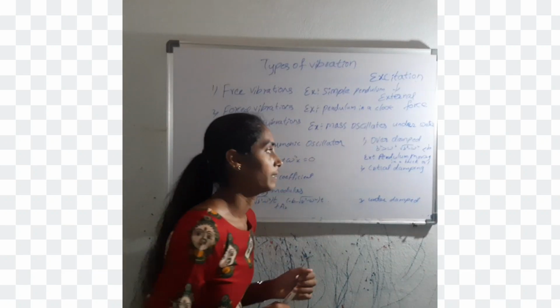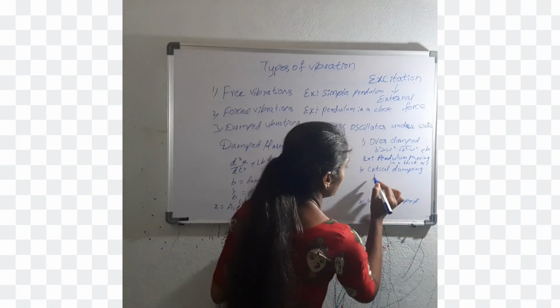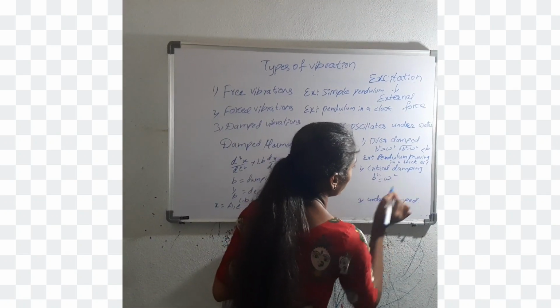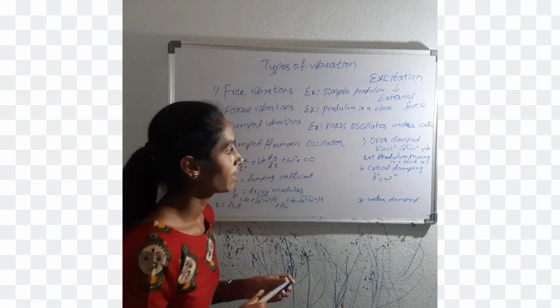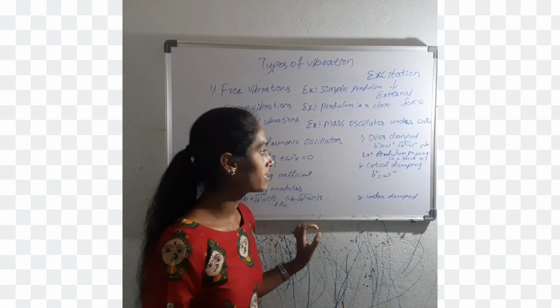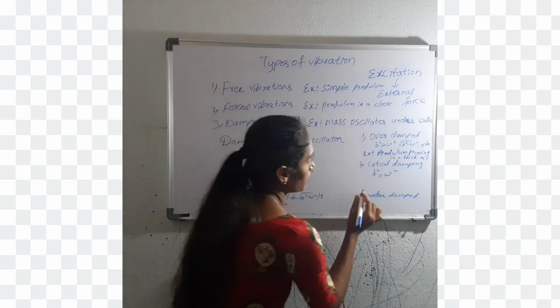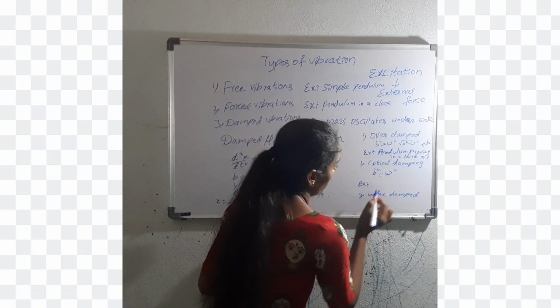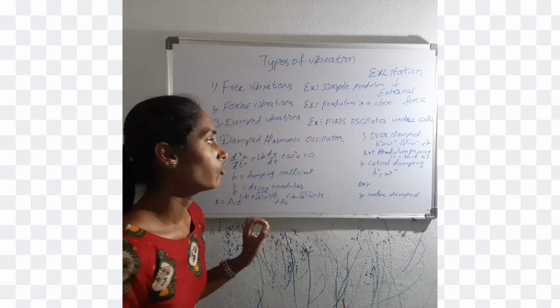And critical damping. The condition is b square is equal to omega square. In this, the particle acquires its equilibrium position very rapidly. This motion is known as critical damping. An example of critical damping is the pointers in an ammeter and voltmeter.